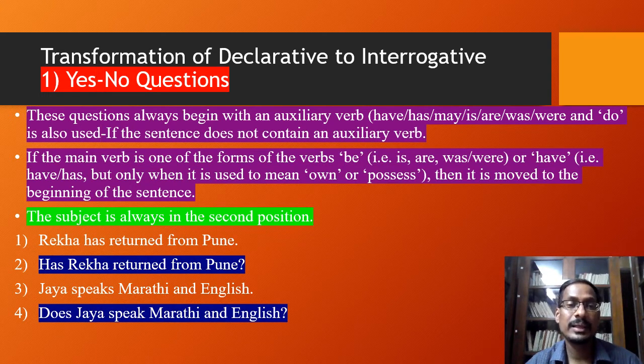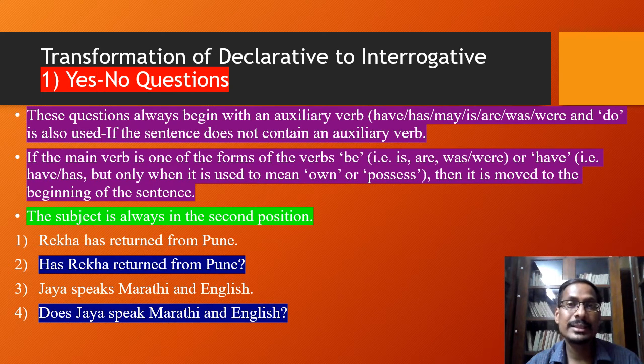The second example, Jaya speaks Marathi and English. Now it's a different example. Here we do not have an auxiliary verb, and the rule is that if there is no auxiliary verb, we use the verb do, and it should match the tense and subject. Now here Jaya speaks Marathi and English.